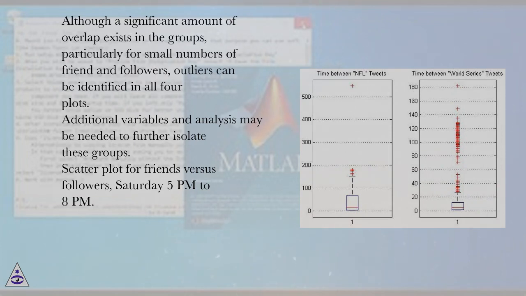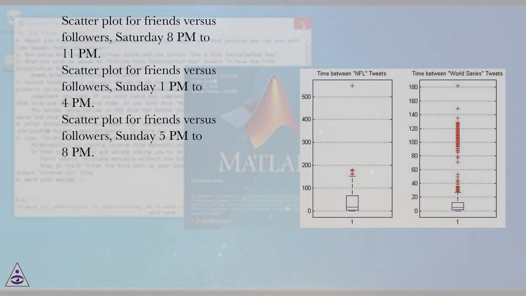Scatter plot for friends versus followers, Saturday 5 p.m. to 8 p.m. Scatter plot for friends versus followers, Saturday 8 p.m. to 11 p.m. Scatter plot for friends versus followers, Sunday 1 p.m. to 4 p.m. Scatter plot for friends versus followers, Sunday 5 p.m. to 8 p.m.